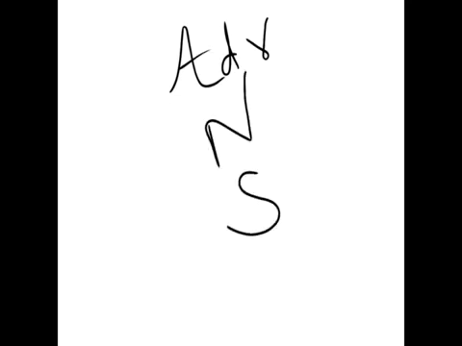Now we move to the next part of the syllabus, that is the adrenergic nervous system. Okay, that is the sympathetic nervous system, or you can say adrenergic nervous system. In case of the adrenergic nervous system, there are two receptors. Which are these two receptors? Alpha receptor and beta receptor.